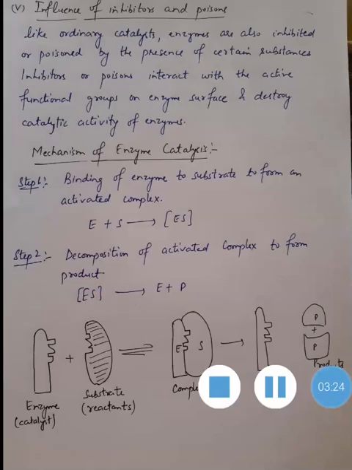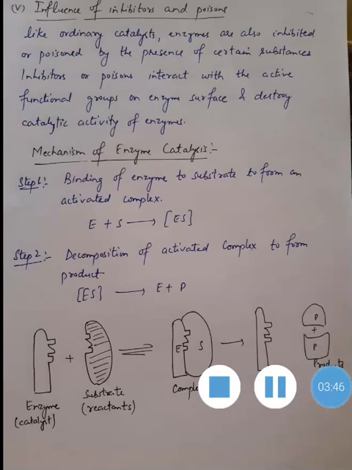Influence of inhibitors and poisons. Like ordinary catalysts, enzymes are also inhibited or poisoned by the presence of certain substances. Inhibitors or poisons interact with the surface active site of functional groups, or you can say the enzyme surface, and destroy the catalytic activity of enzymes.